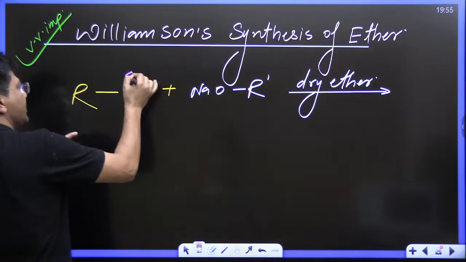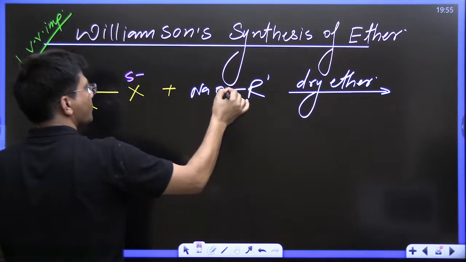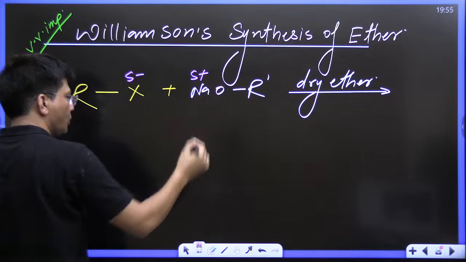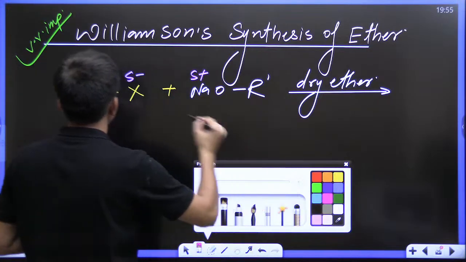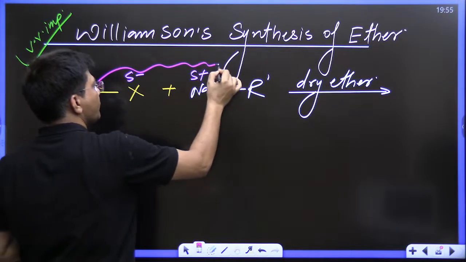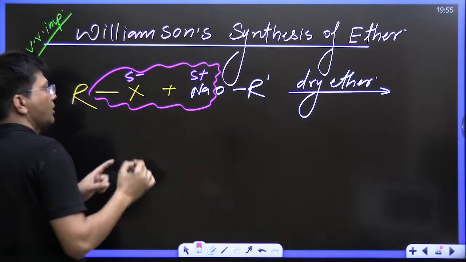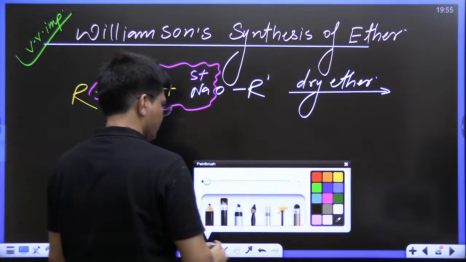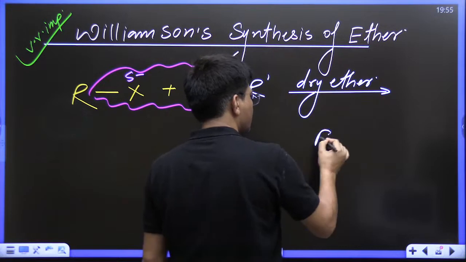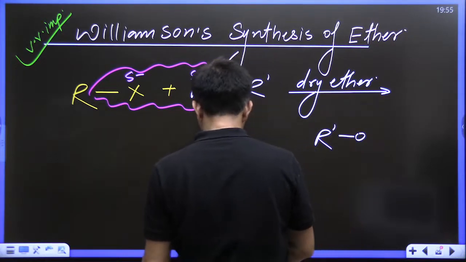This X negative will combine with this Na positive, both of them will combine together to form NaX, and the product is ROR'.